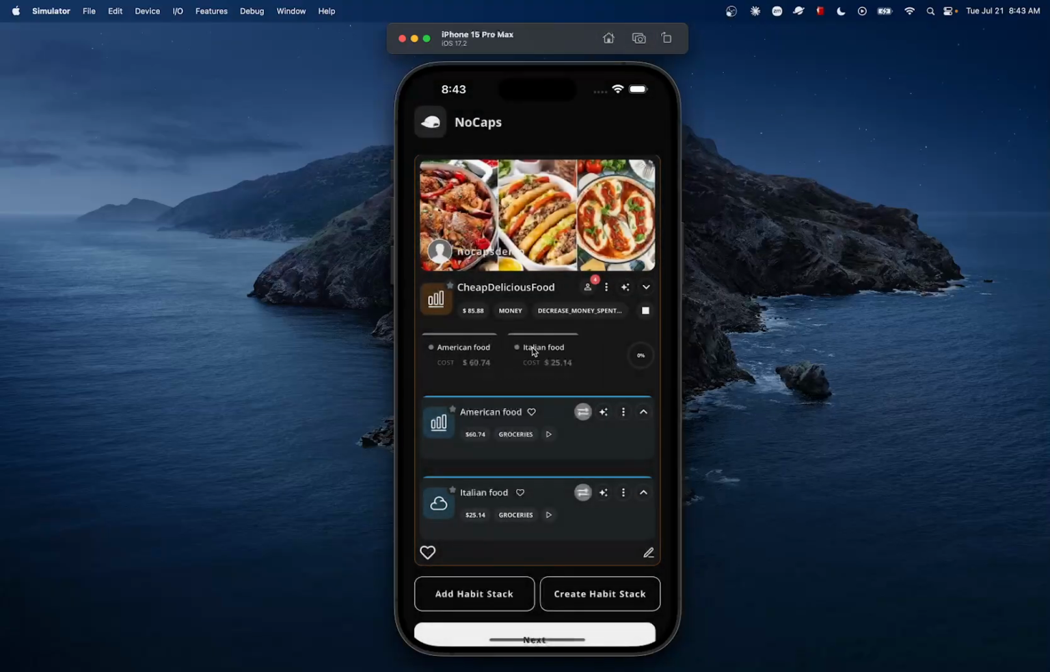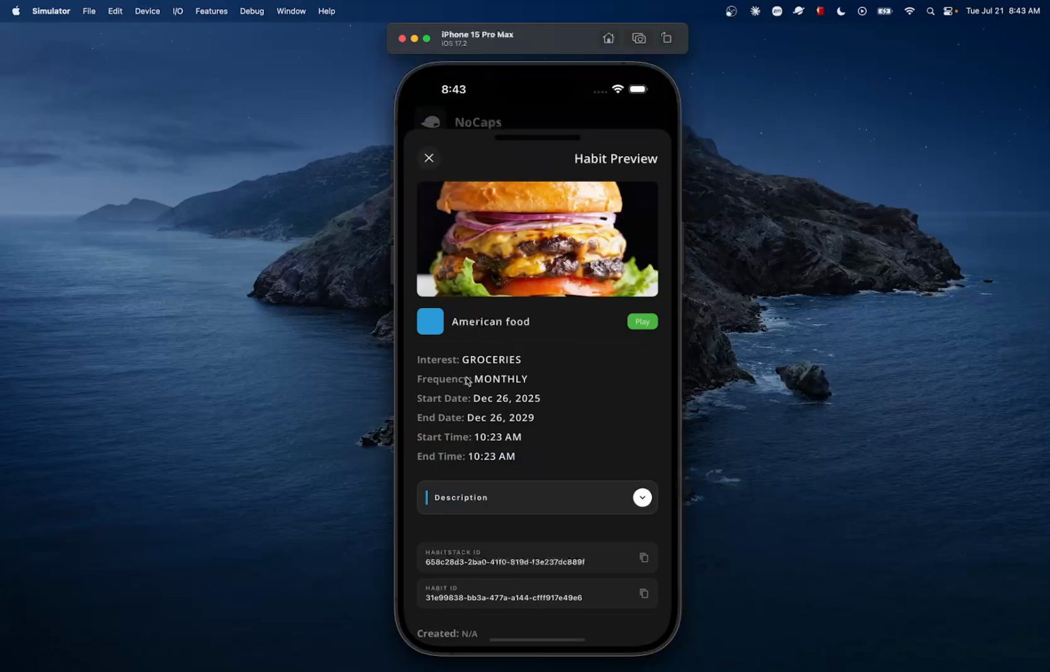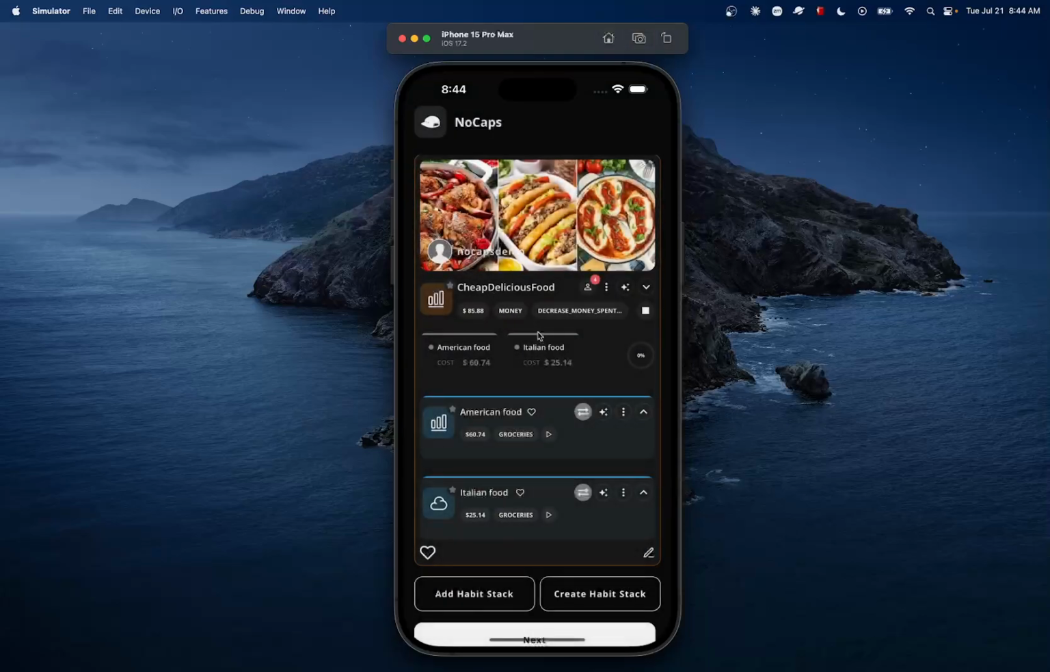And when I click on those here, it's giving me some information about this habit. So this information is not really concrete, right? It just tells me that the interest is grocery, the frequency, but the most important value here is groceries. All right. So just like the HabitStack, it doesn't have any concrete value. It just feels like a box that has a property.